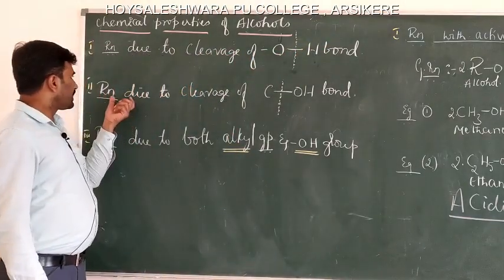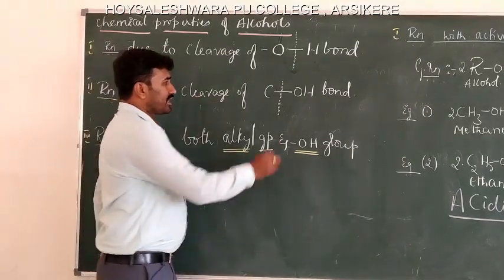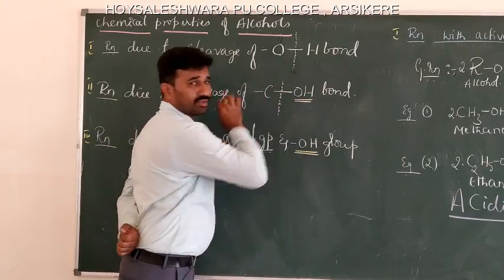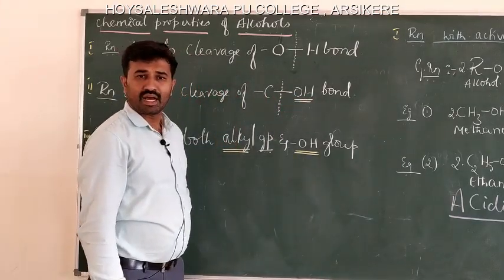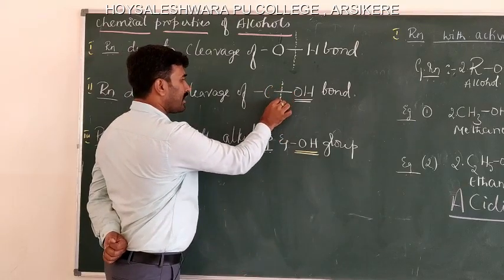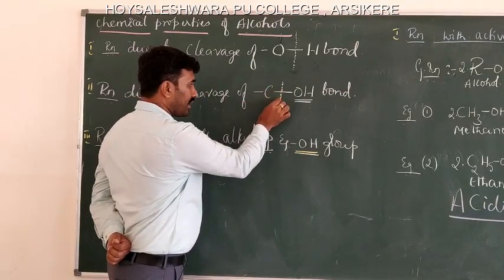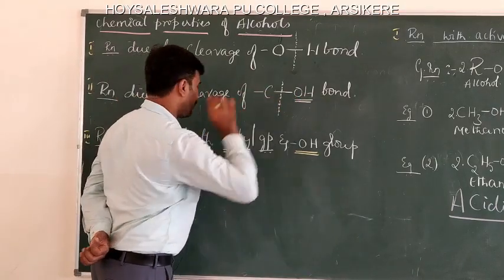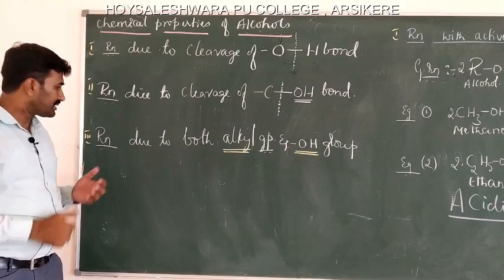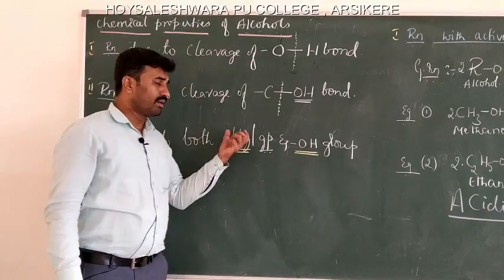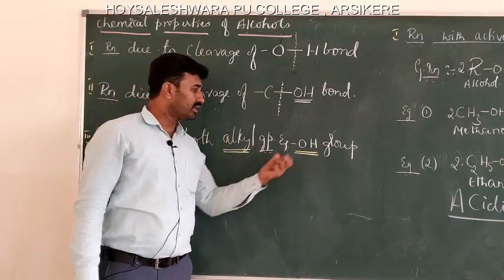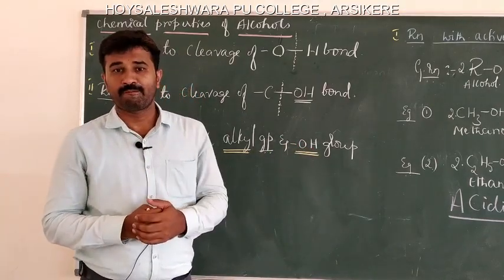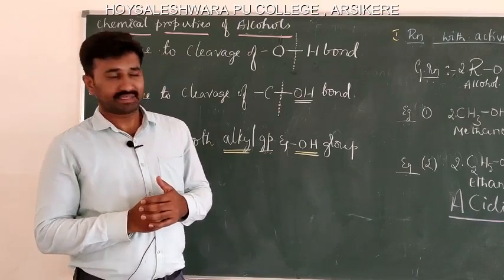The next is reaction due to cleavage of the bond present between the carbon atom and the hydroxyl group. See, if this bond breaks, it gives cleavage of the carbon oxygen bond. And the next type is reaction due to the presence of both the alkyl group and the hydroxyl group. We are classifying to make it easy for understanding purposes.